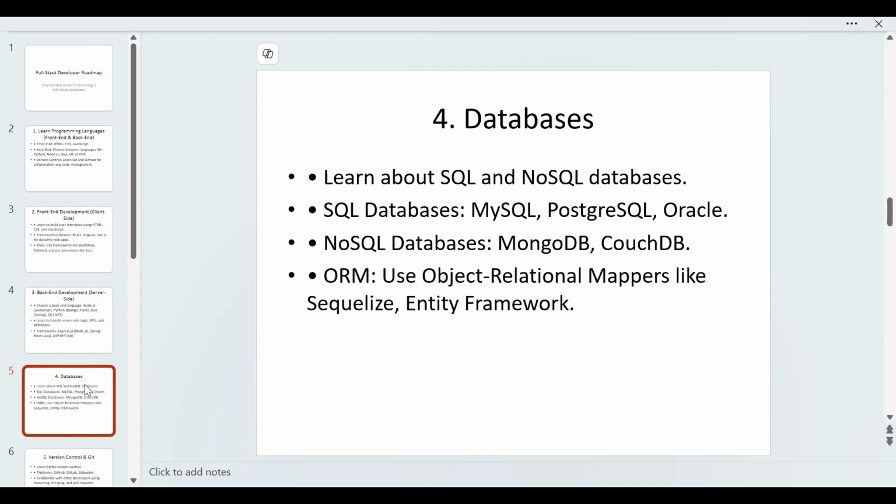You should also know one ORM, an object relational mapper like Sequelize or Entity Framework. Using it, we spend less time creating code; with just a few commands, all the code is created at once.